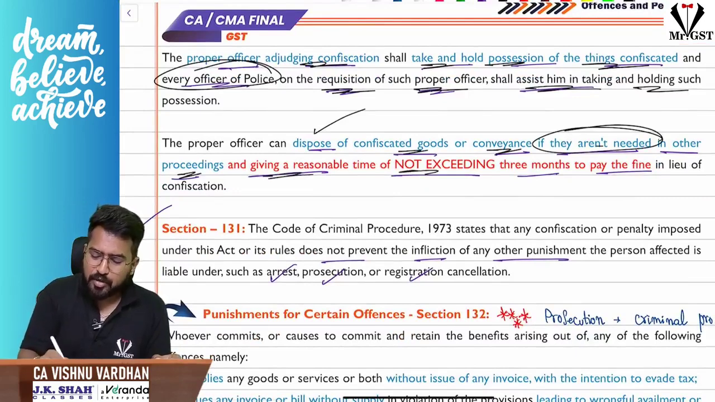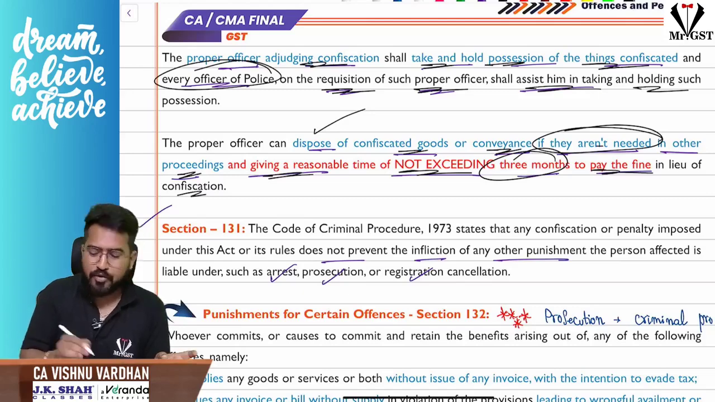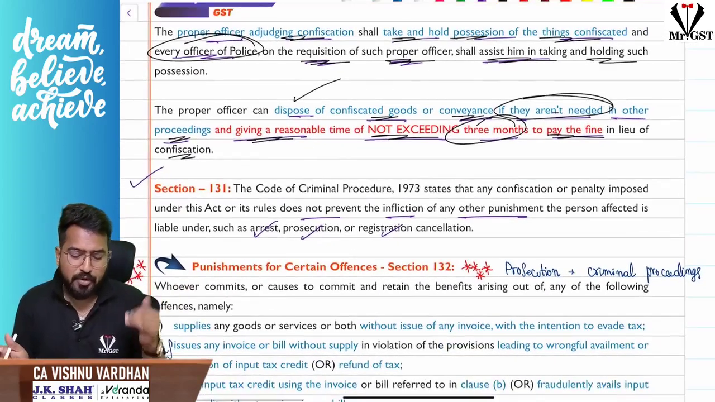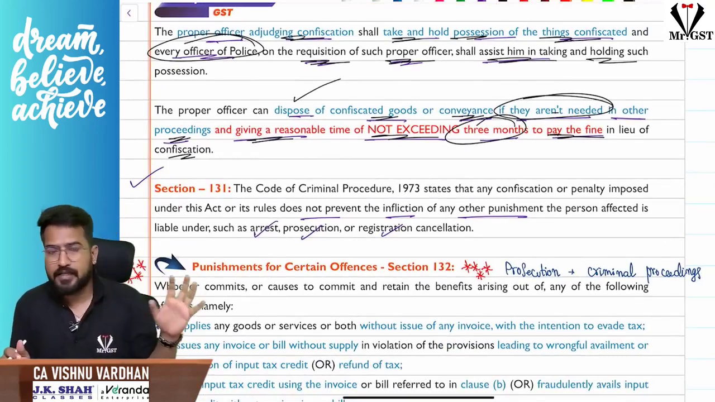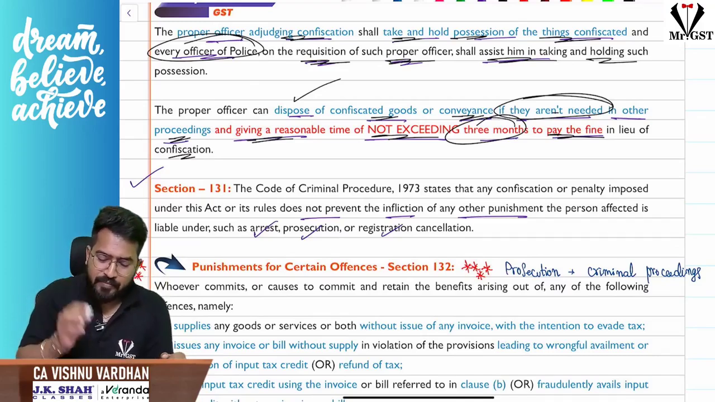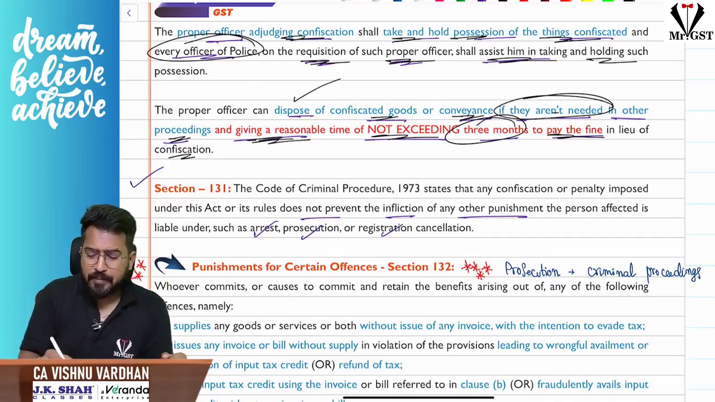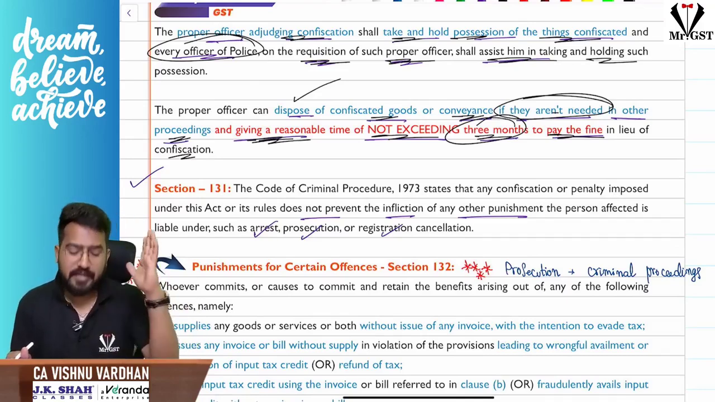Next, the proper officer can dispose the confiscated goods or conveyances if they are not needed in other proceedings, and give a reasonable time of not exceeding 3 months to pay the fine in lieu of confiscation. Okay, so the proper officer can dispose the confiscated goods or conveyances if they are not needed in any other pending proceedings. He should give a reasonable time not exceeding 3 months for paying the redemption fine. So within 3 months you pay the redemption fine and take the goods, no problem.